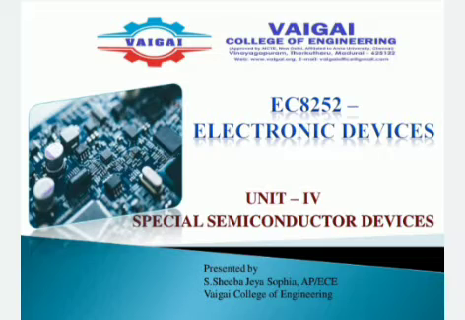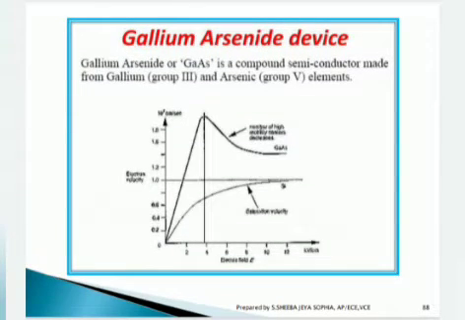Now we are going to discuss Electronic Devices Unit 4, Special Semiconductor Devices. In our previous sessions, we have discussed MESFET, FinFET, PINFET, CNT FET, Schottky diode, tunnel diode, varactor diode, dual gate MOSFET, Zener diodes and all. And in this session, we are going to discuss the gallium arsenide device.